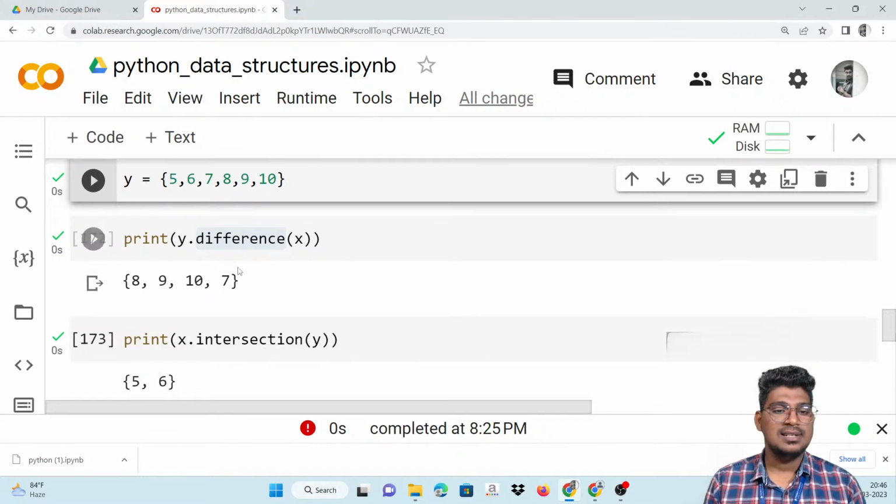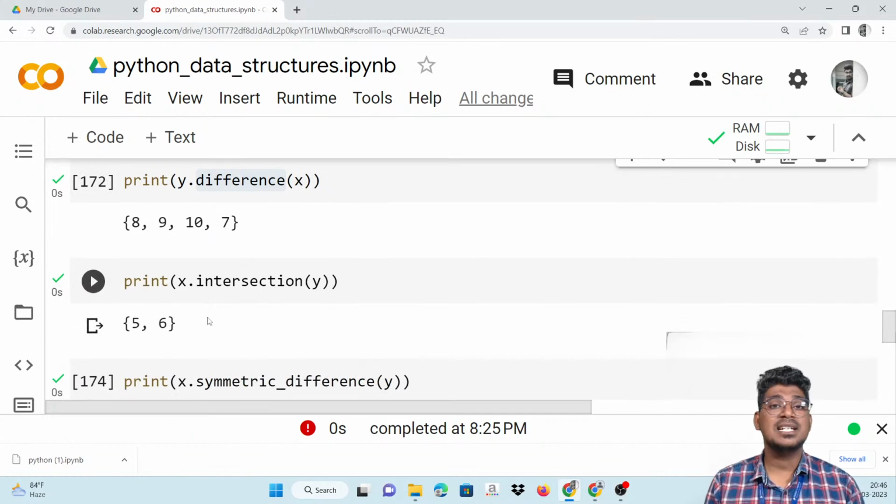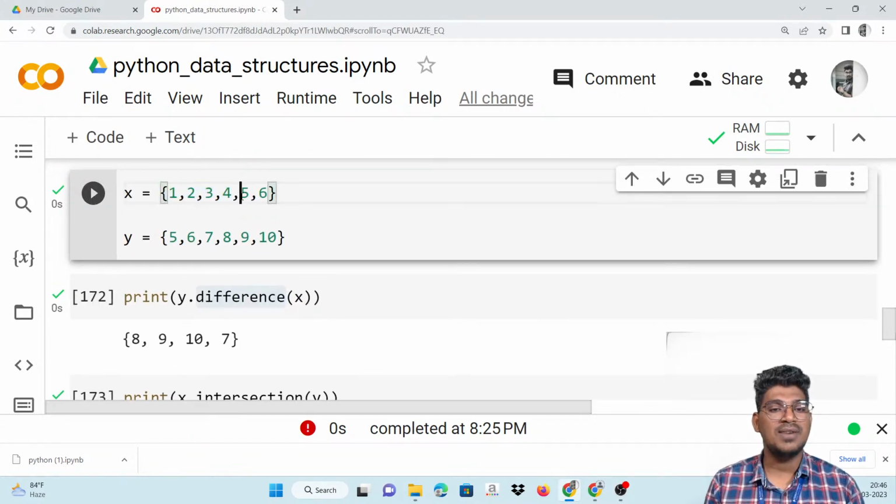Okay, right. Now intersection, it will display the common values of both lists. Common value, what is that? 5 and 6. And here 5 and 6. There is no common value here between the x and y.